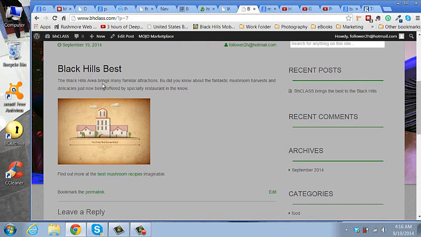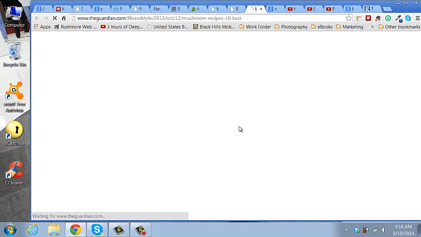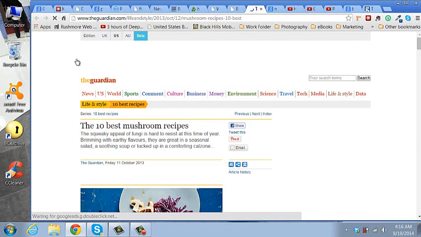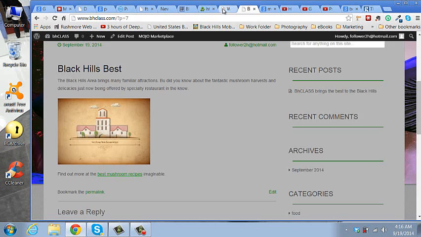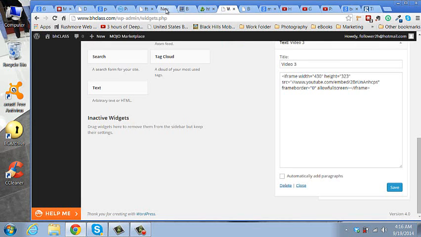BH class brings the best of the Black Hills, the mushrooms, and there's our first post. Black Hills best. The Black Hills area brings many familiar attractions. Misspelling there, but did you know about the fantastic mushroom harvest and delicacies just now being offered by specialty restaurants in the know? Find out more at the best mushroom recipes. See? Now, look how quick we did that. It's pretty fast, isn't it?